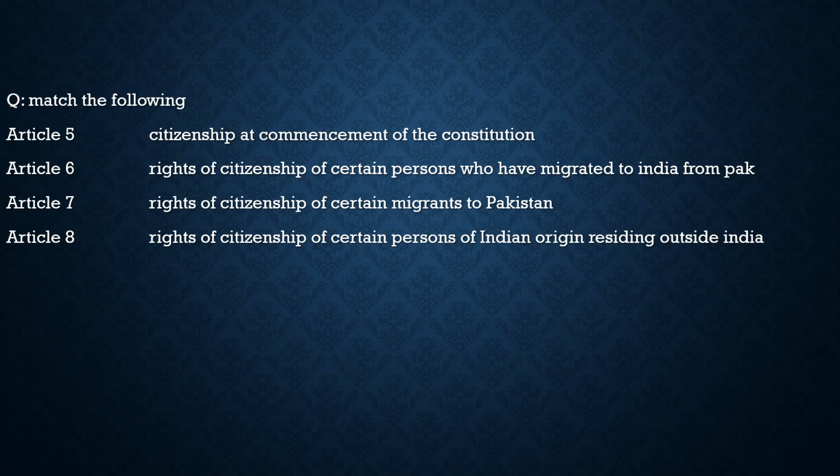So with this, I hope you have got the basic idea. We have been discussing citizenship for the last few days. You have got the idea of the various ways a person can acquire citizenship. Here we are getting the basic idea about the articles related to citizenship. After we discuss these articles, we will take another separate class on the new amendments with respect to citizenship and conclude that. So what you need to know is about these articles and what they are related to. After this, let's move to the last part of our discussion, which is discussing the previous year questions.